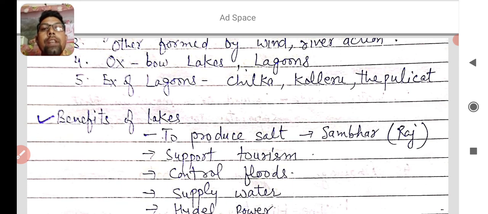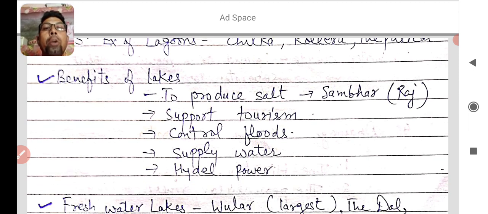And the next is benefits of lakes. There will be a 5 marks question in the exam. To produce salt, some lakes are freshwater lakes and some lakes are salty water lakes. And the salty water lakes are used for producing salt. You know that Sambhar Lake in Rajasthan is very valuable for producing salt.